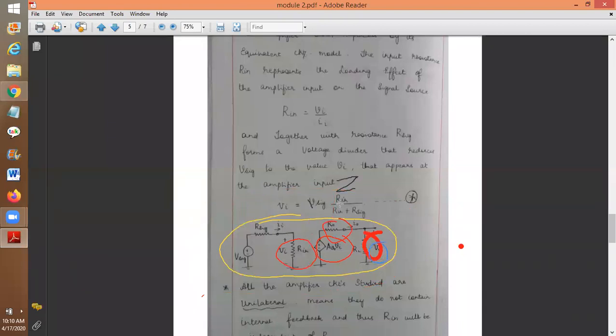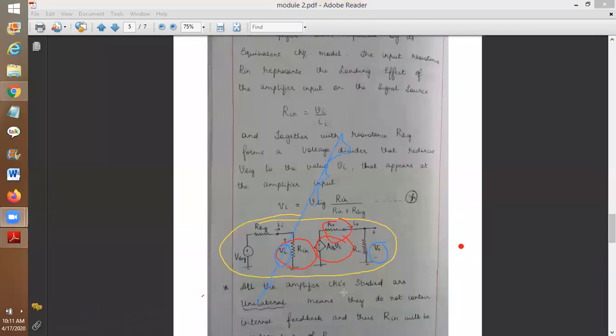If you don't write this circuitry, you will be getting 0 marks. That is why we have to derive these parameters. So R in, next AV naught, next R naught, next V naught, and VI also. Put a separate round for that. So VI, R in, AV naught, R naught, V naught. These are the parameters you have to find. Finding these parameters is known as characterization. Did you understand?